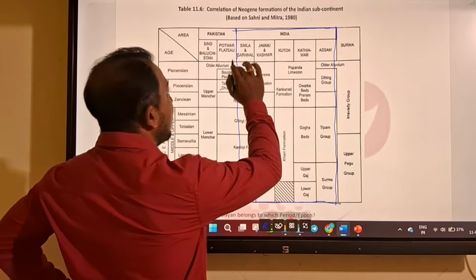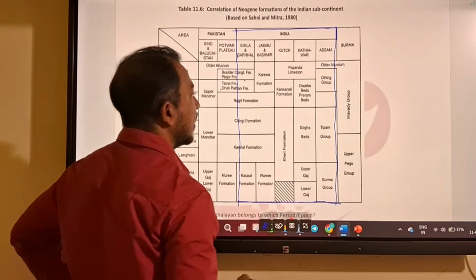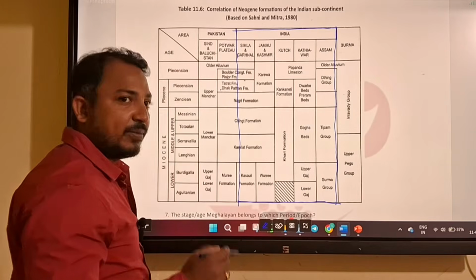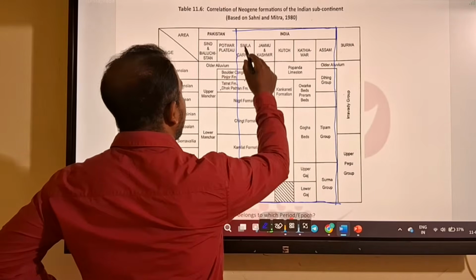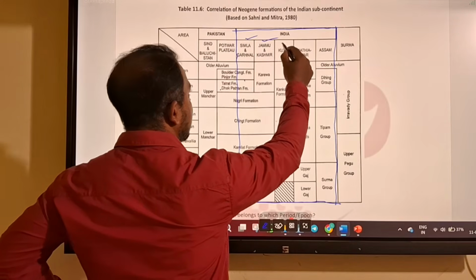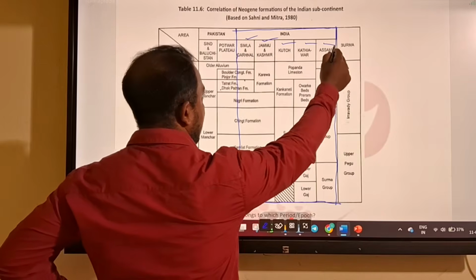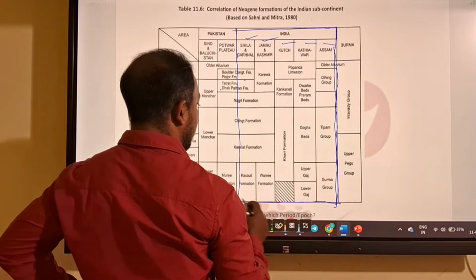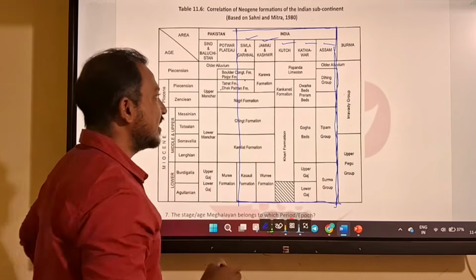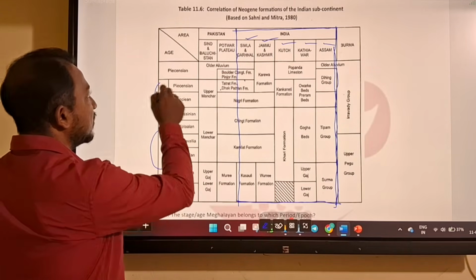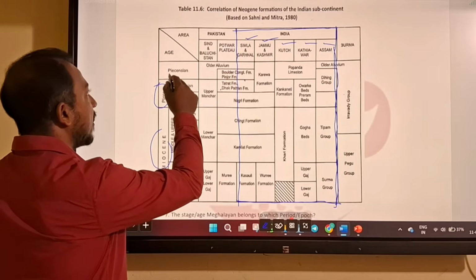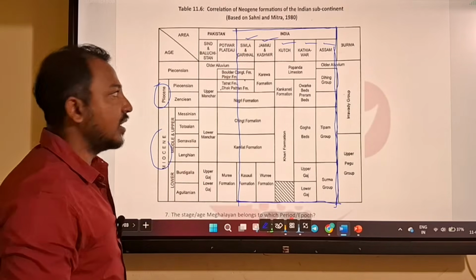In India during the Neogene, the deposition occurs in Simla Garhwal, Jammu Kashmir, Kutch, Kathiawar and Assam regions. You have to remember this succession with their regions and age. The ages given are Miocene and Pliocene, and some above the Pliocene, that is Pleistocene.